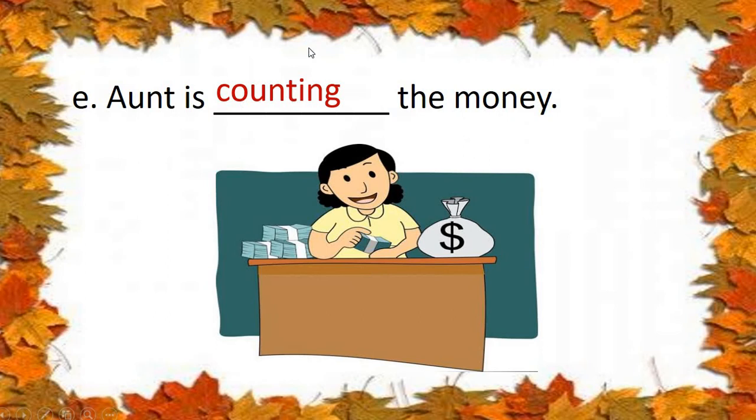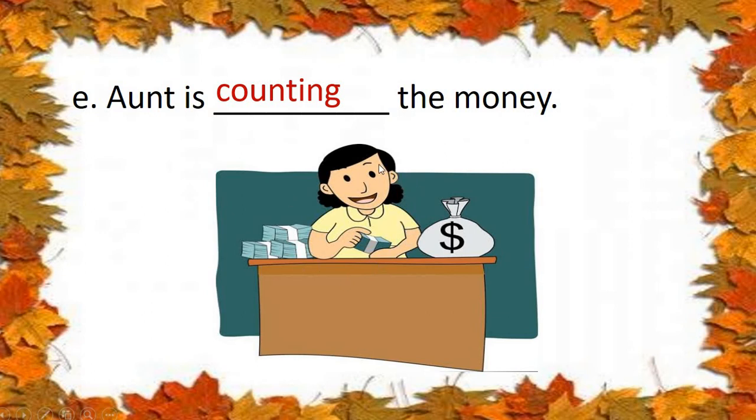Count. The doing word is count. We have added ing, so the word becomes counting. The action is happening now.